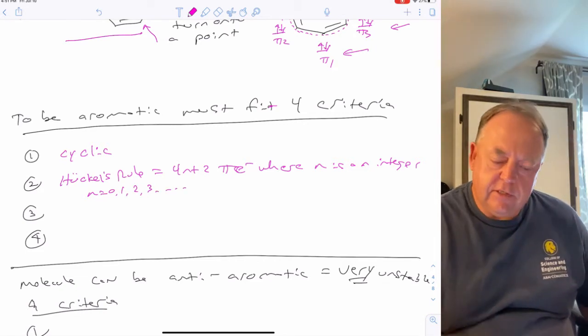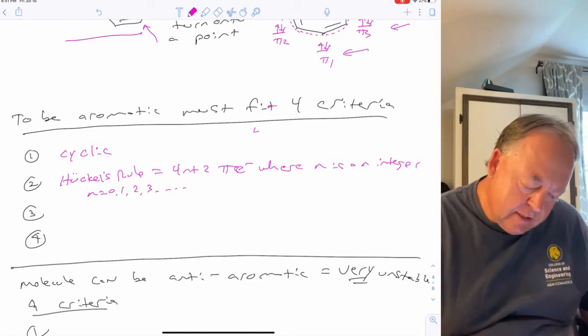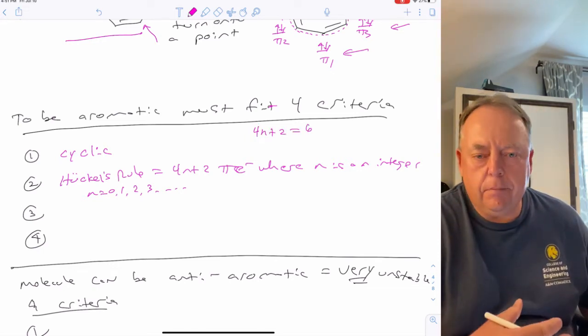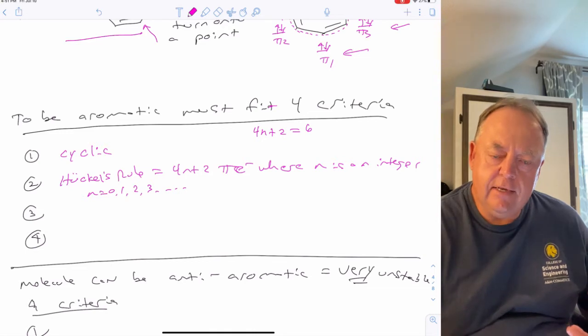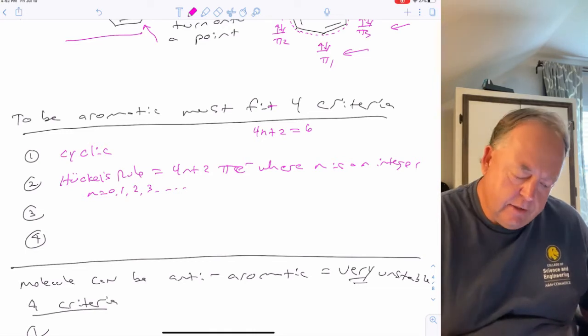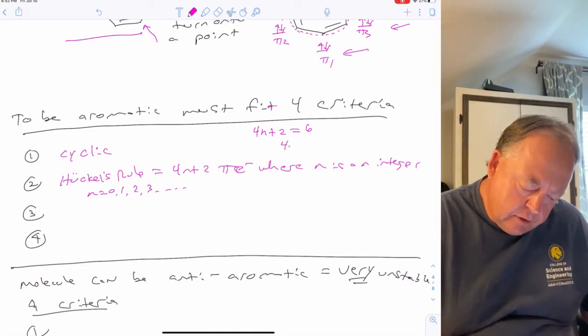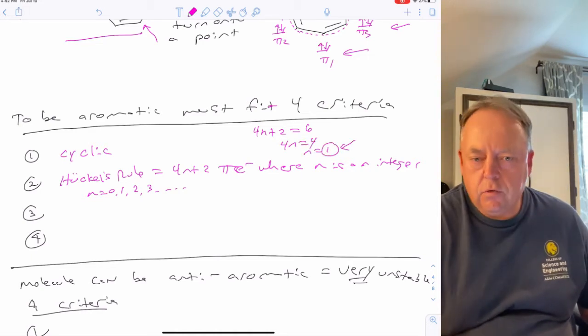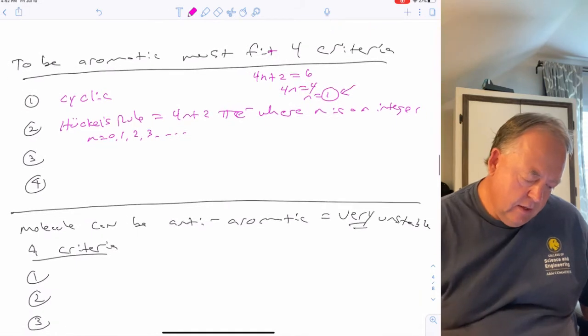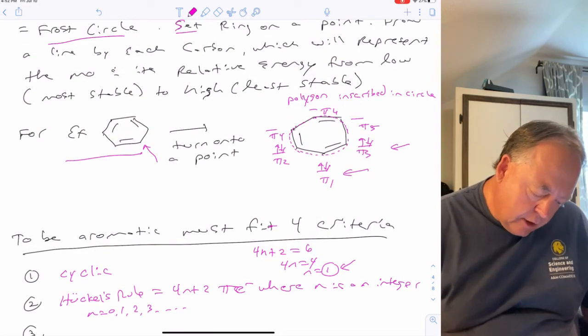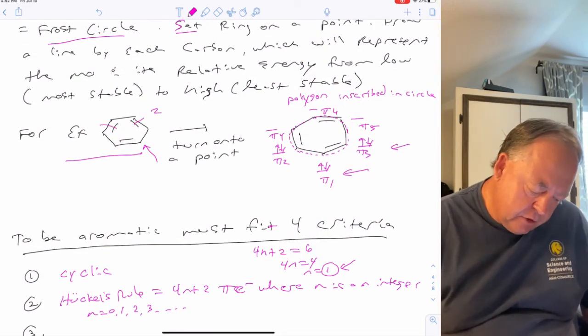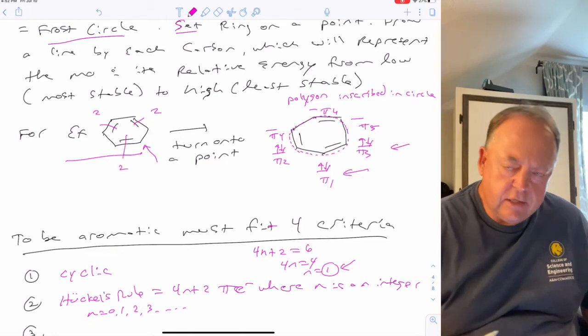So how do you know if it fits Huckel's rule? You take the number of electrons it has, which is 6, and you set that equal to 4n plus 2, and then you solve for n, and you see if n is an integer or not. So 4n plus 2 equals 6, so 4n equals 4, so n equals 1. That's an integer, it fits Huckel's rule. So counting the electrons, each double bond counts for 2, so that's 2, that's 4, that's 6 pi electrons.